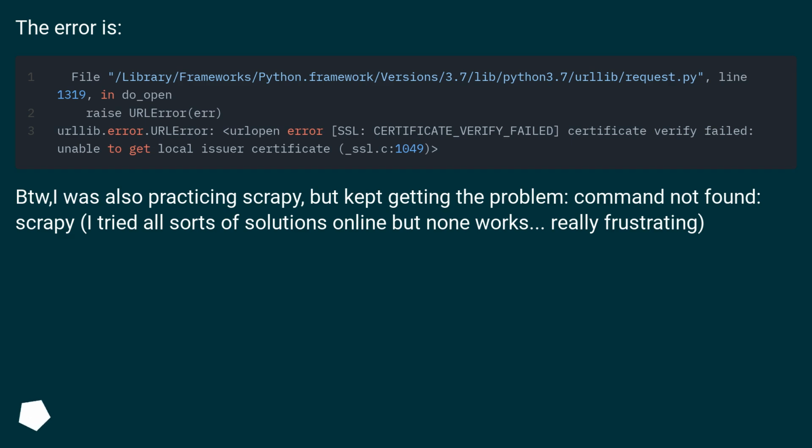BTW, I was also practicing Scrapy, but kept getting the problem "command not found: scrapy". I tried all sorts of solutions online, but none works. Really frustrating.